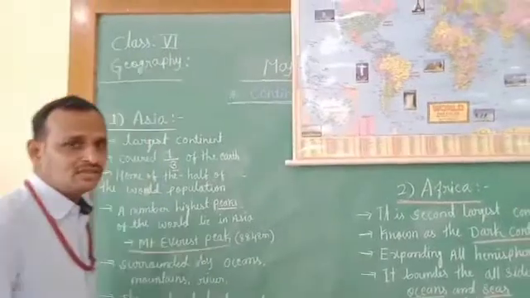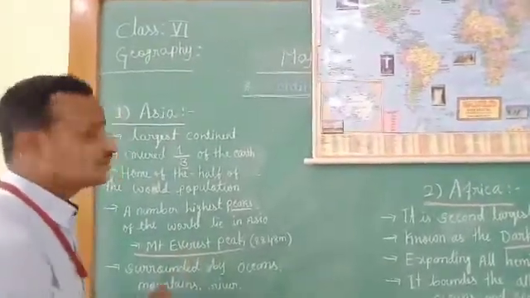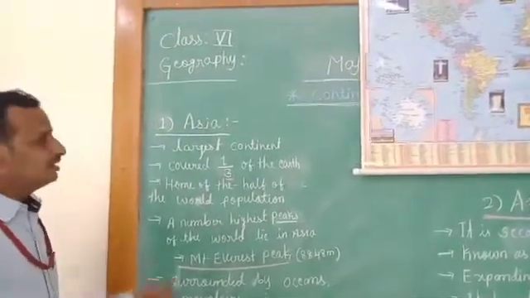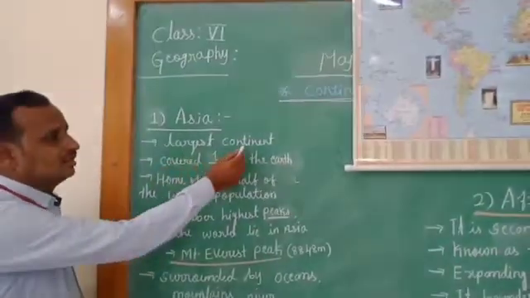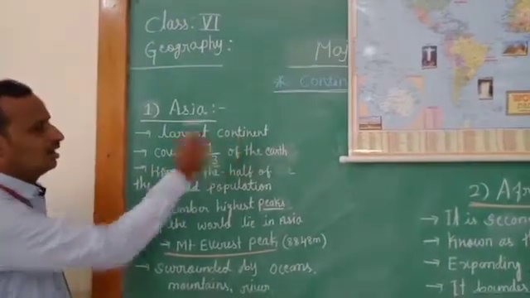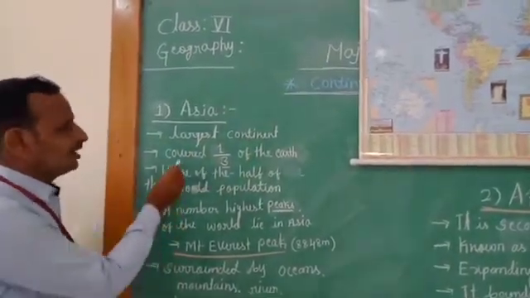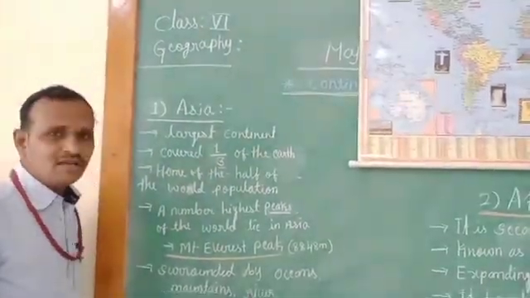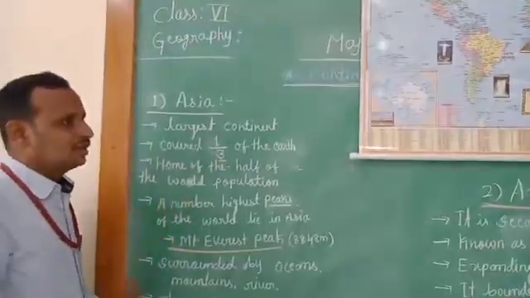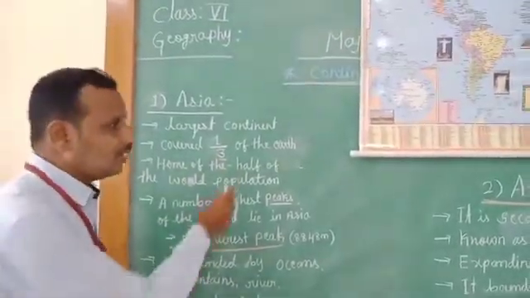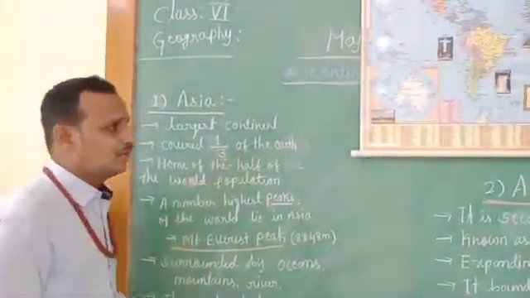Children, now let us discuss each continent in detail. The first continent is Asia. Asia is the largest continent on the earth, and it covers 1/3 of the earth's surface. How much area does it cover? 1/3 of the earth's surface, and it lies in the eastern hemisphere and northern hemisphere.